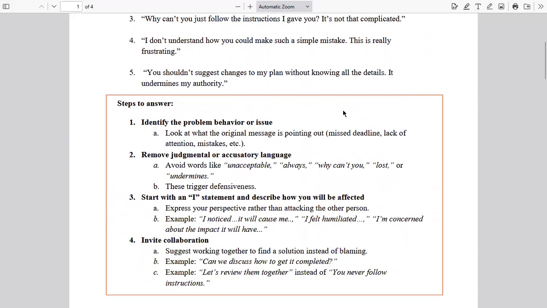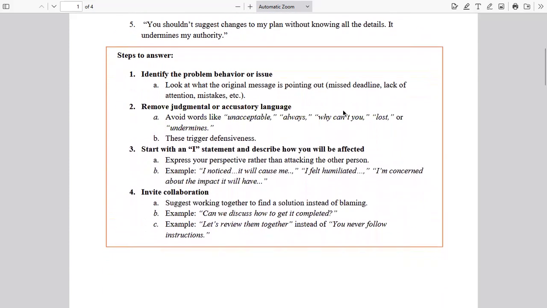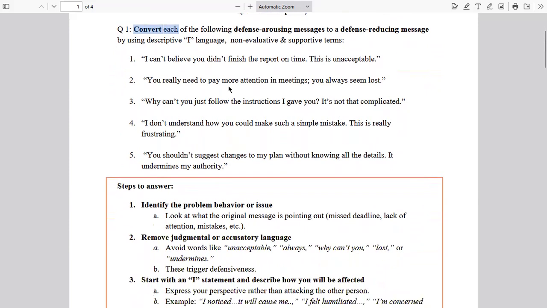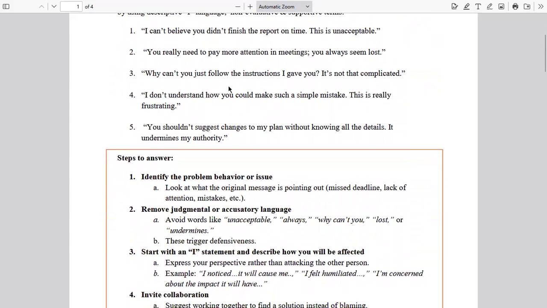So what are the steps of doing that? The first step is to identify the problem behavior or the issue. So in this message, what is the issue? What is this person who has framed this message upset about? As you can make out, the report is not finished on time. That is the issue. So you have identified the issue first. First you have to identify the problem behavior or issue.